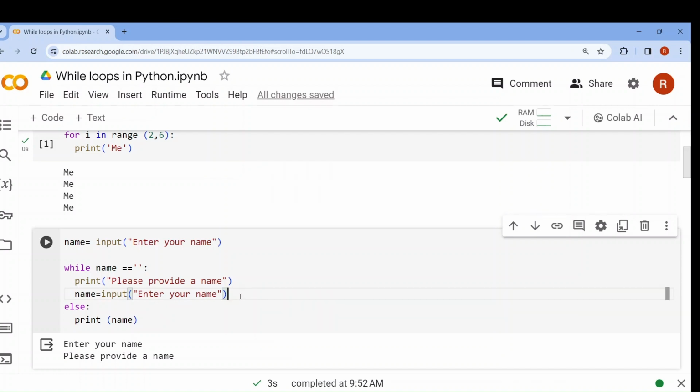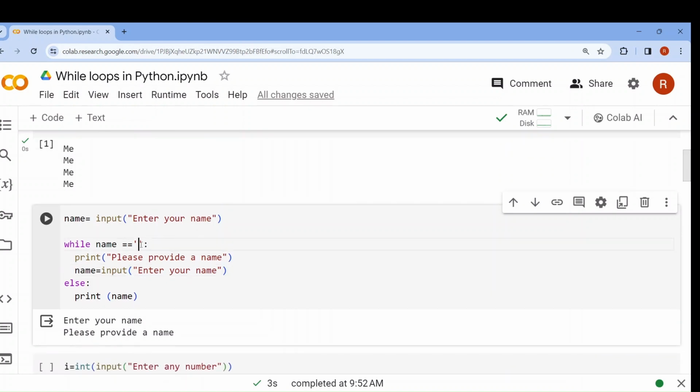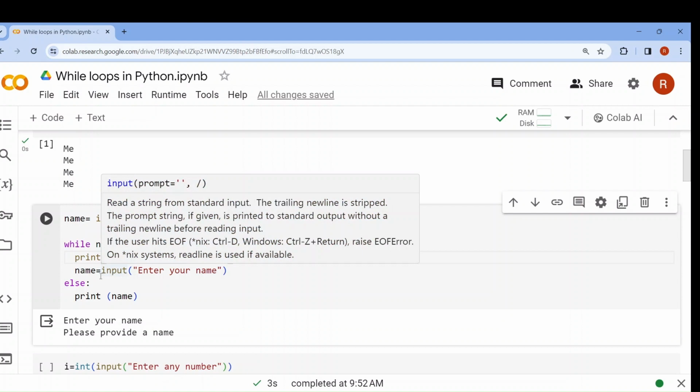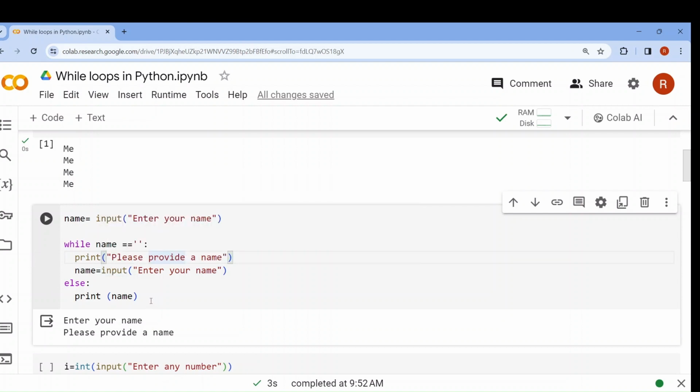Okay. Now what will happen? If the string is empty, then it will print please provide a name and then it will again take a name, and the loop will continue till the string is no longer empty.